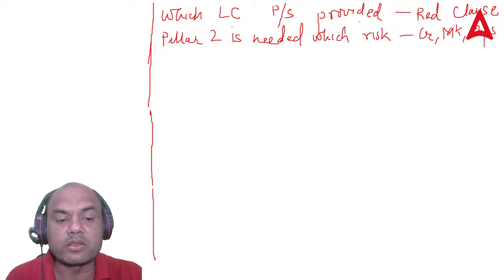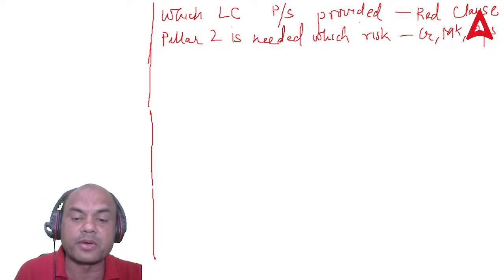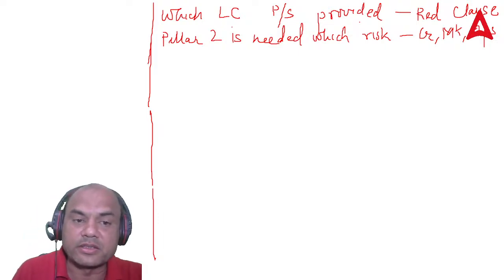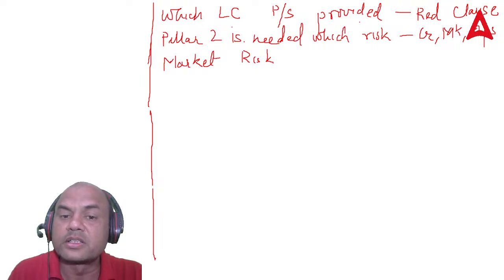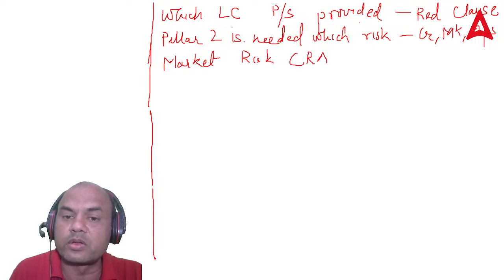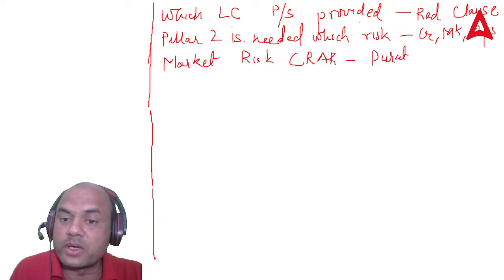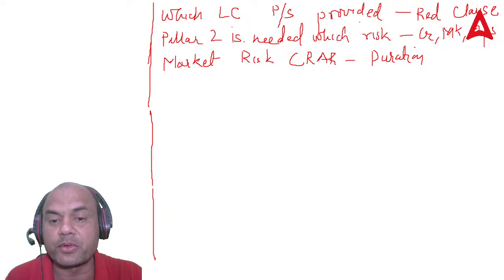For calculation of market risk, capital adequacy of market risk, which approach is adopted? See here, RBI has given that for market risk, we have to follow the duration approach. We have to follow the market risk CRAR calculations, the duration approach. Remember, duration. There are 2 durations: Macaulay and modified. So this is the duration approach which is followed.